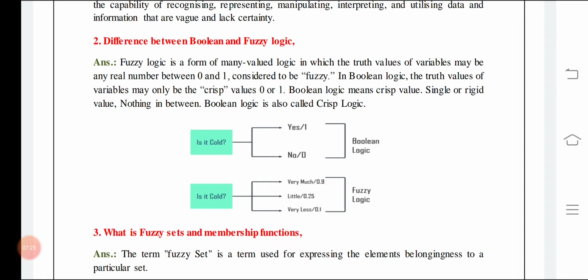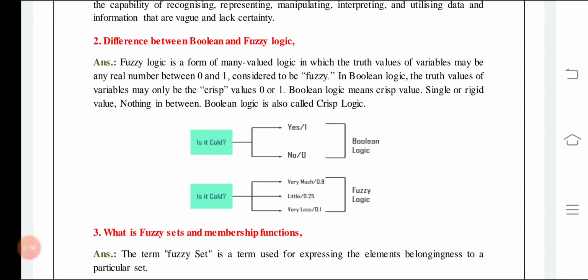Is it cold? In Boolean logic you will say yes or no. But sometimes we need to categorize it, sometimes we need to say yes it is very much cold, no it is less cold, when we go into a deeper sense with linguistic, meaning word based answers. When asked what the temperature is, we cannot exactly say it is 25, 27, or 32. We say yes it is cold, yes it is hot.